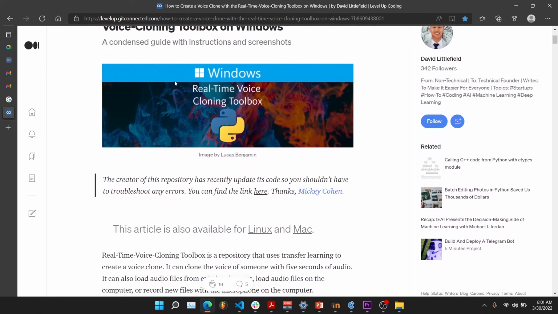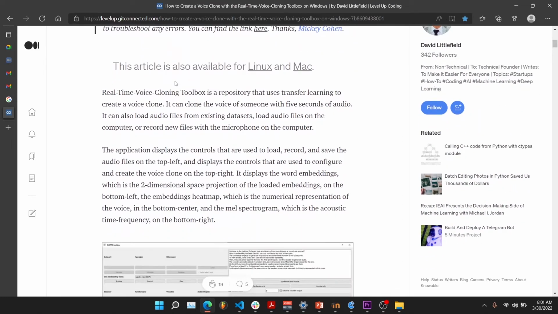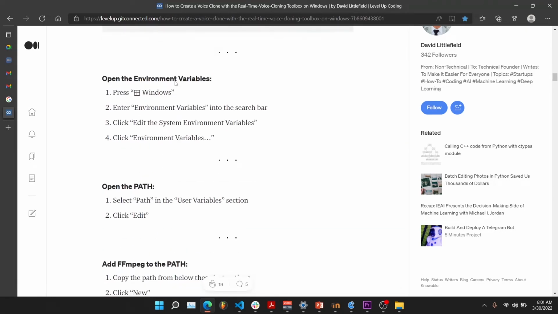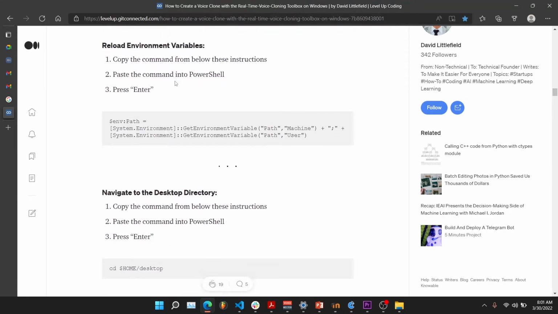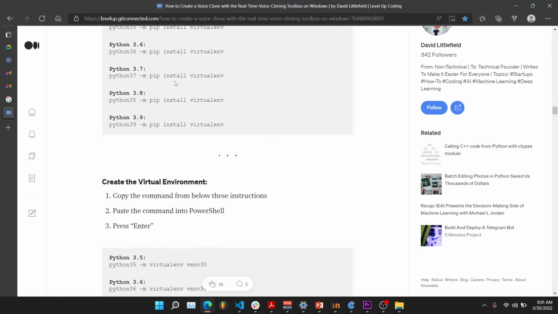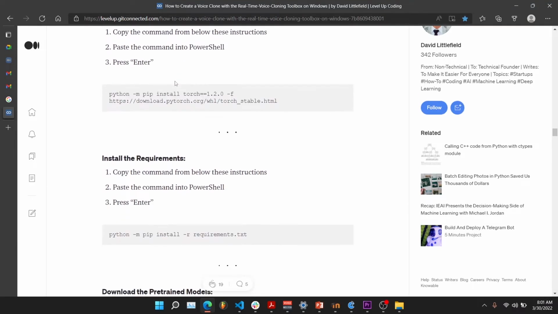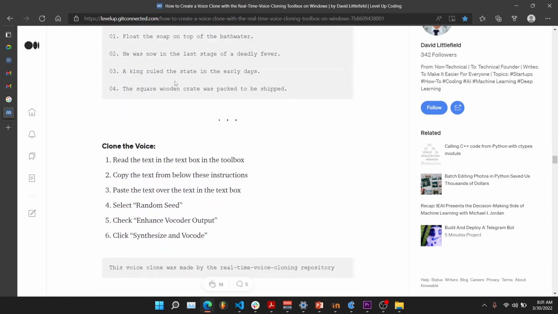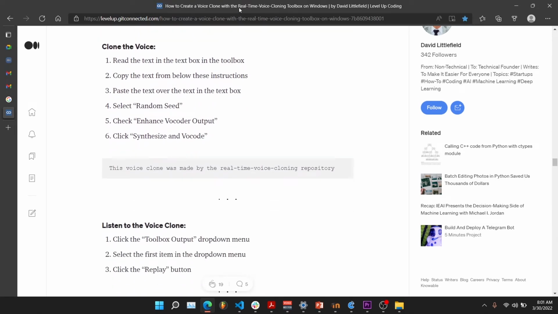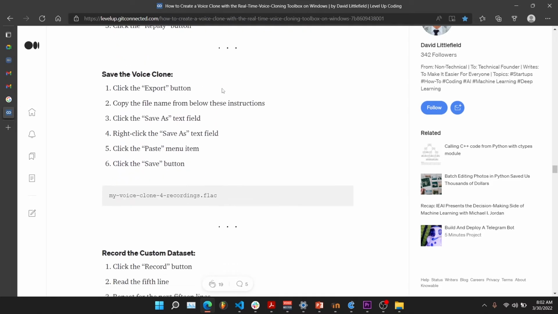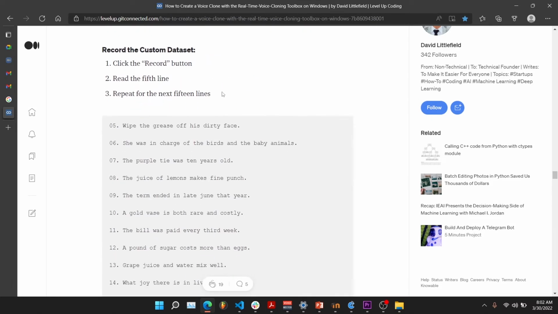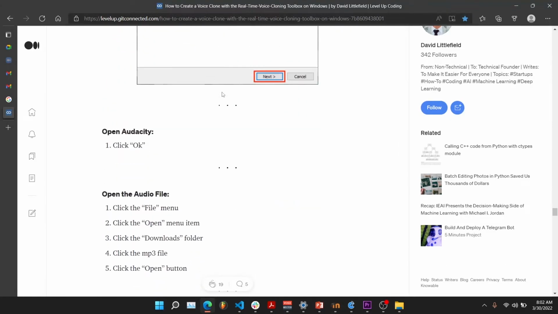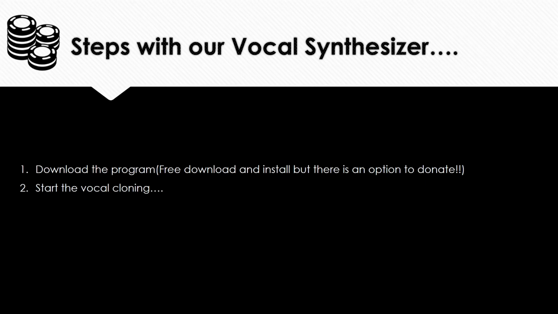Let's just take a skim through and look at the startup process and how overwhelming it is. These are all just steps. These are all the user has to do just to get into the functionality of this, which is a voice clone tool. This is a real-time voice cloning toolbox for Windows. But look at the starting process. We are just skimming through, and all of this is steps you have to do. And this may overwhelm the user, right?